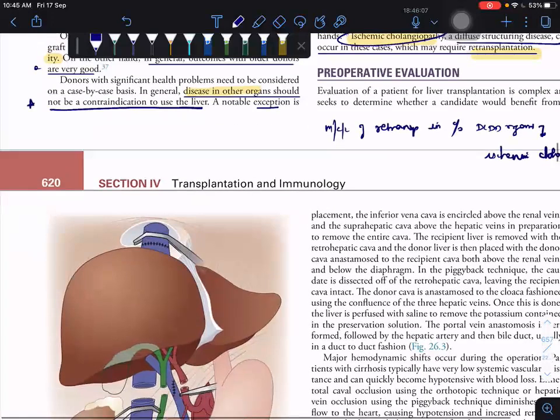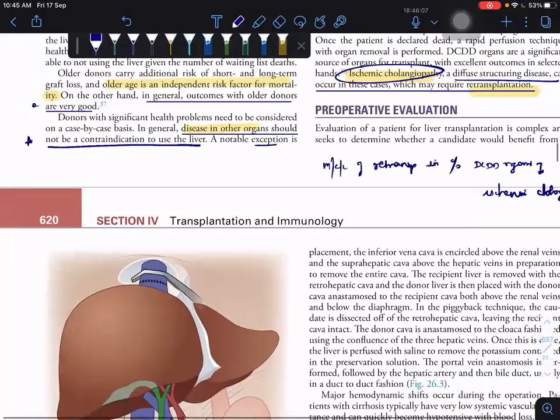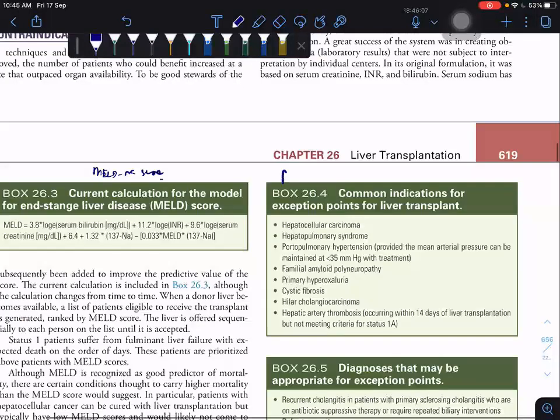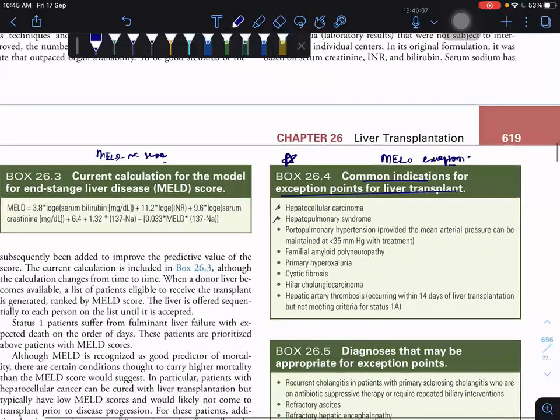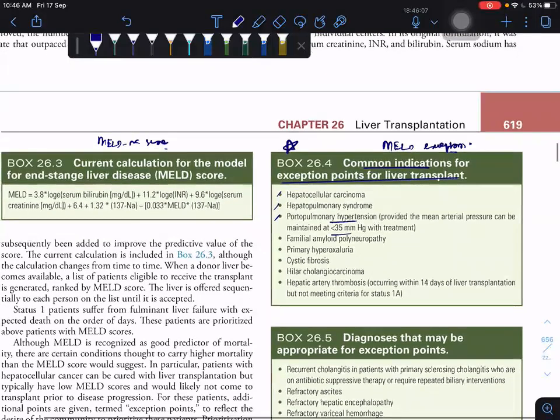Next word, preoperative evaluation. So I come to the table. This table is very important. This table tells about the MELD exceptions. Just go through the MELD. This is a common indication for exception points for liver transplantation. So hepatocellular carcinoma, hepatopulmonary syndrome, portopulmonary hypertension, maintained at less than 35 mm of mercury with treatment.